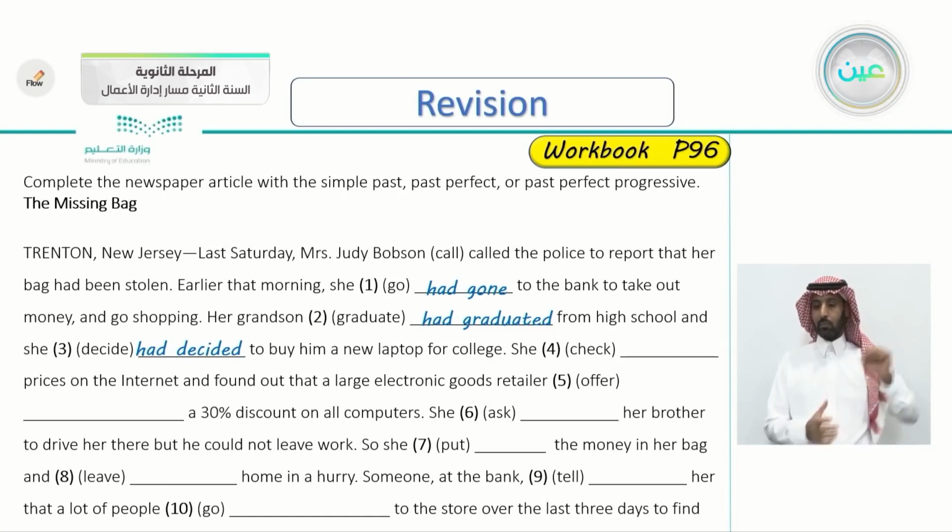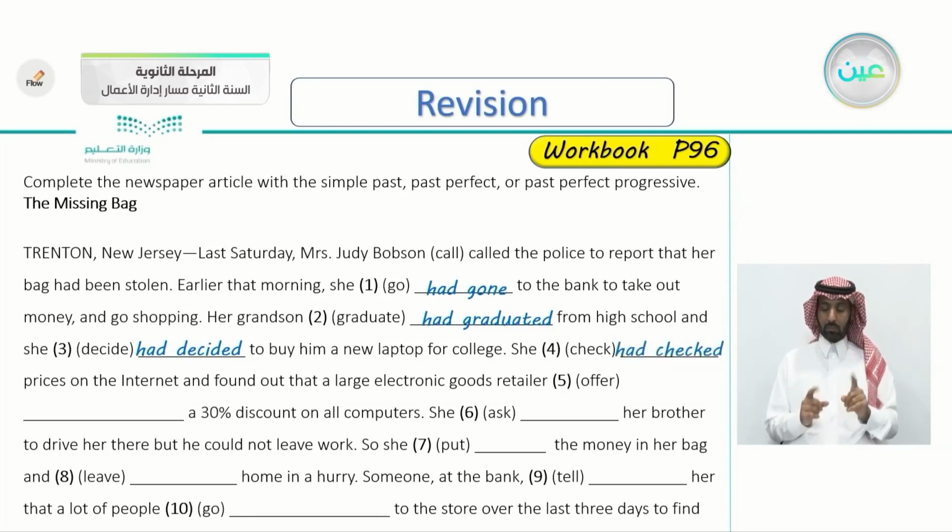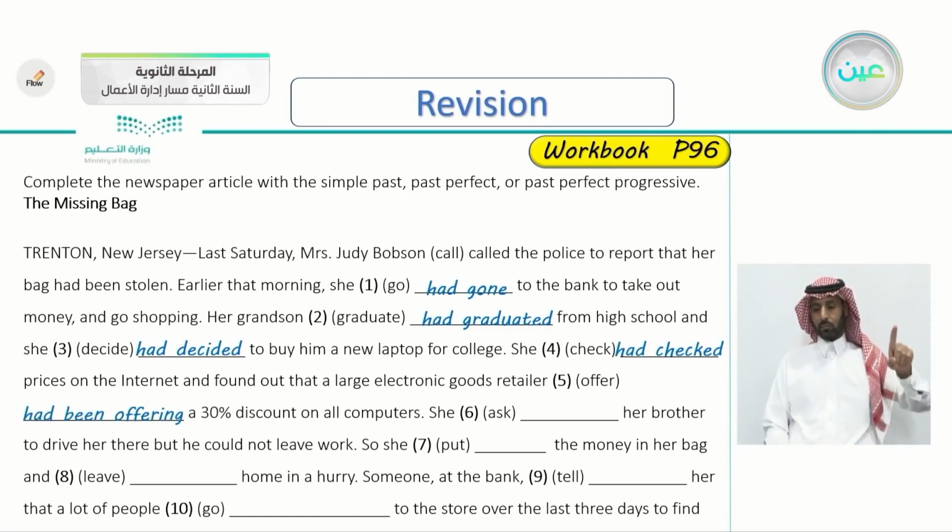She checked the prices on the internet. Very good. She had checked prices on the internet and found out that a large electronic goods retailer offer a 30% discount on all computers. The verb offer here. Very good. Had been offering, past perfect progressive. Had been offering a 30% discount on all computers.